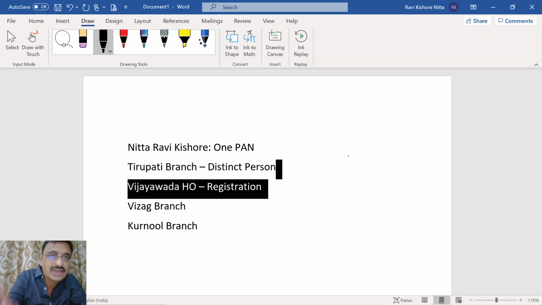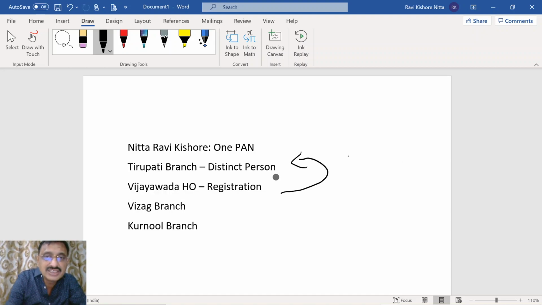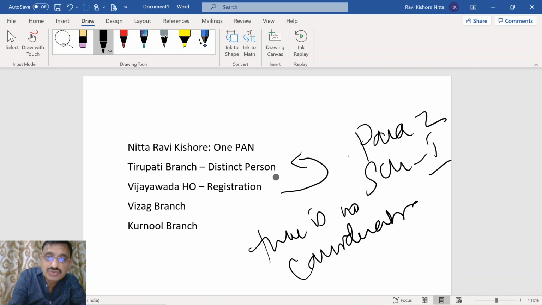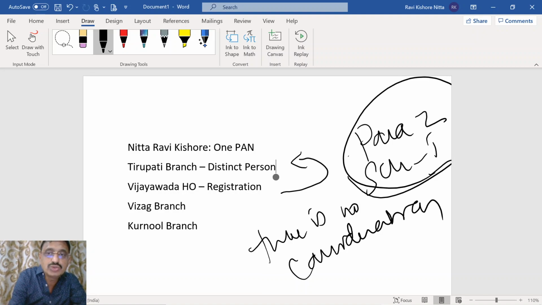Now, if head office provides service to this Tirupati branch, this is a distinct person and it will fall under para 2 of schedule 1 even though there is no consideration. Even though there is no consideration, this will become supply by virtue of para 2 schedule 1.